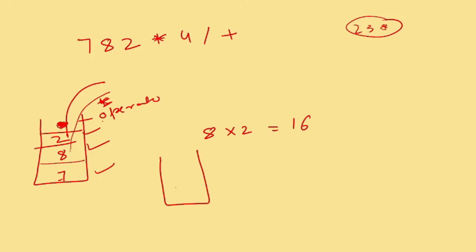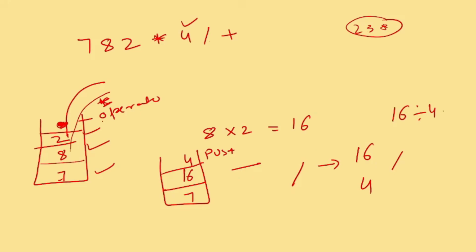Now if I go with the stack, this is 7, and now 16 has to be pushed. Again it will read the expression. What is next? Next is 4, so it has to be pushed. Do it yourself along with me. So 4. Now again there is a slash sign. That means 16 will be popped and 4 will be popped, and the operation is slash, so 16 divided by 4. What will be the answer? 4 will be the answer. Again it has to be pushed. Very good, so 7 and then 4.